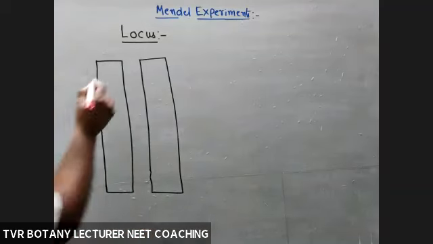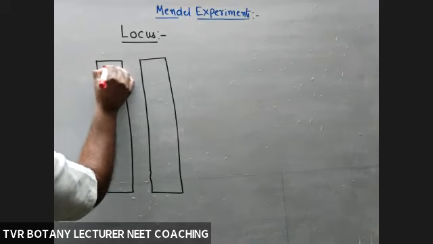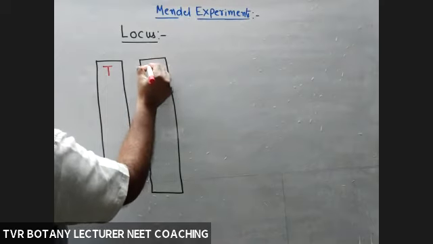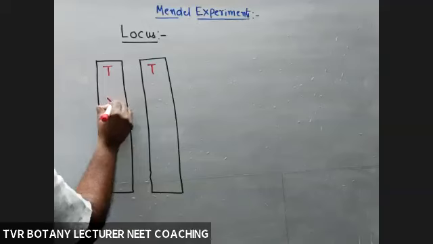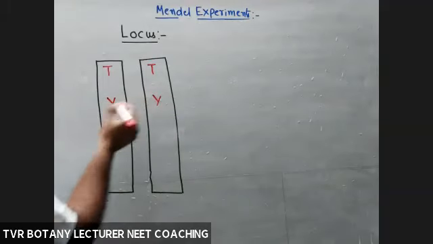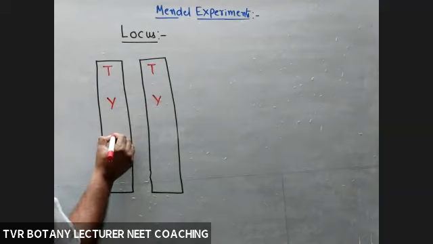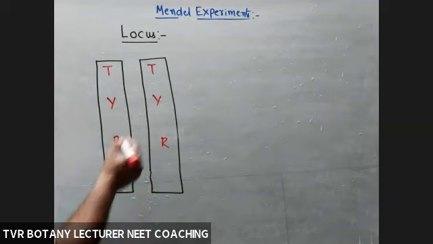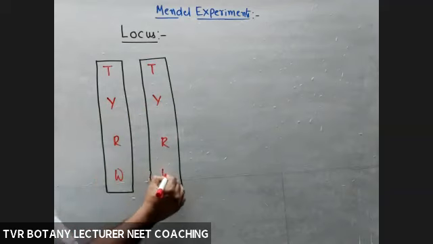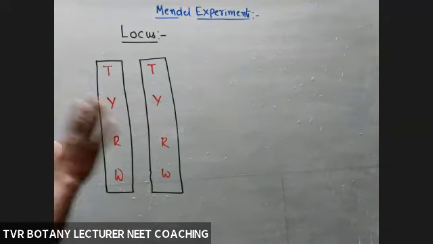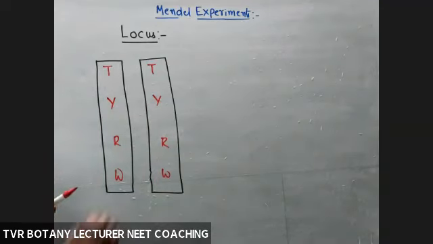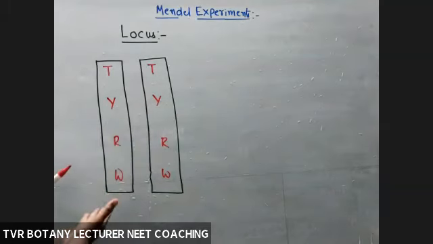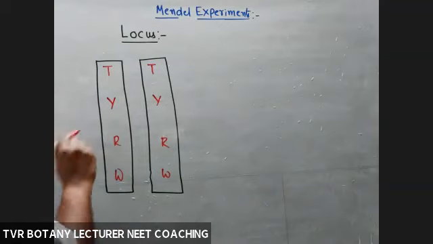Okay. So for example, here I'm taking capital T. You can take small t or capital T. Capital Y, capital Y. For example only. Okay. Next. Capital R, capital R. Like that, you can take many arrays. Capital W, capital W. So here, how many genes are present? We should know. For example, here many genes are present, but according to given number of English alphabets, we can decide how many genes are there.